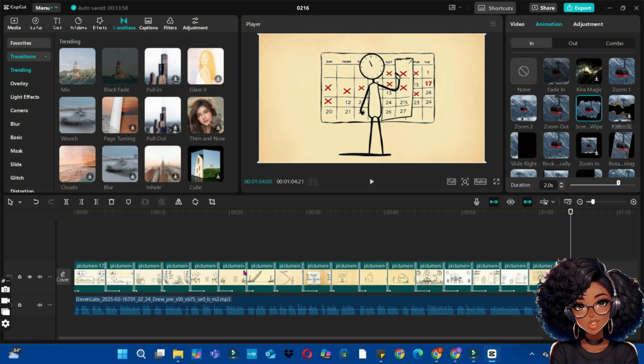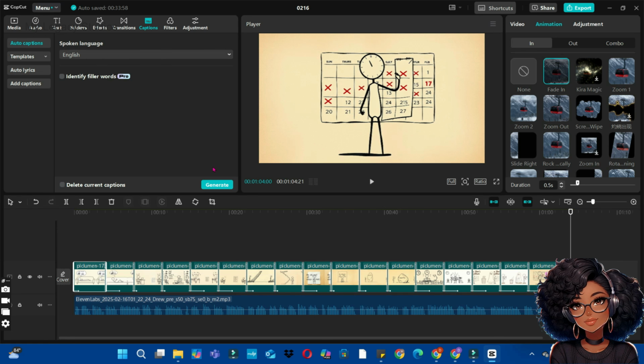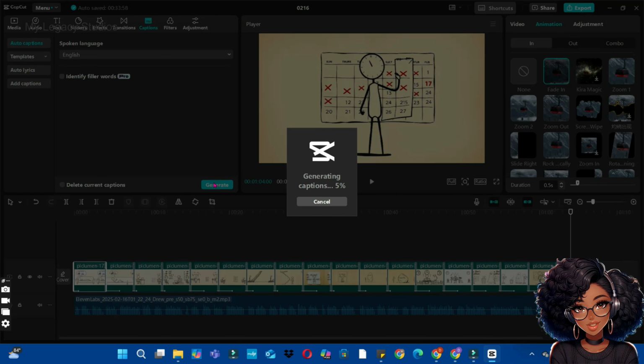The next thing we are going to do is to add captions to our video. Simply bring your cursor here on the top and click on captions. Now click on the generate button to generate captions for your video. You have to wait for a few seconds for your captions to be generated for you.